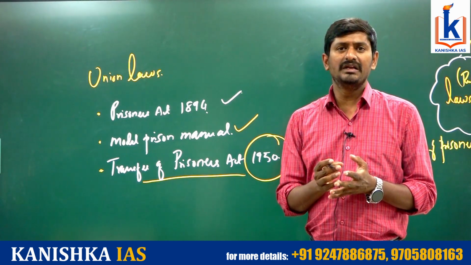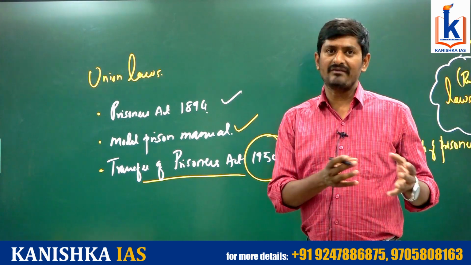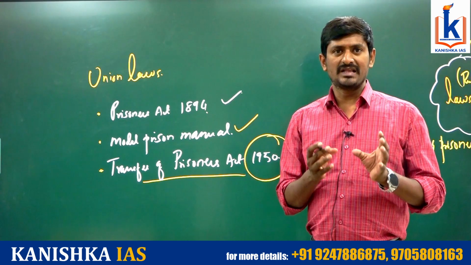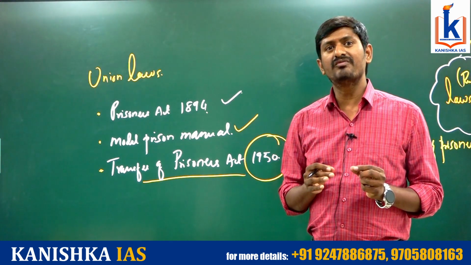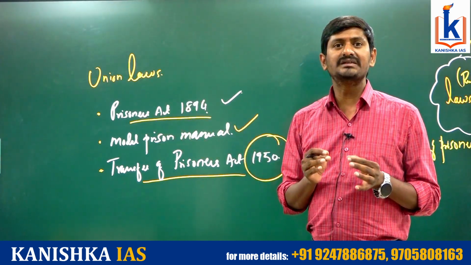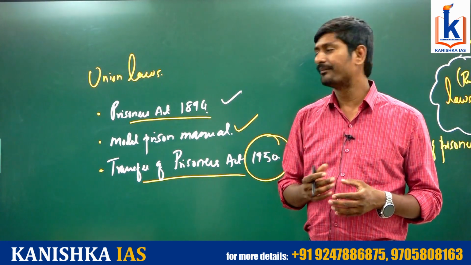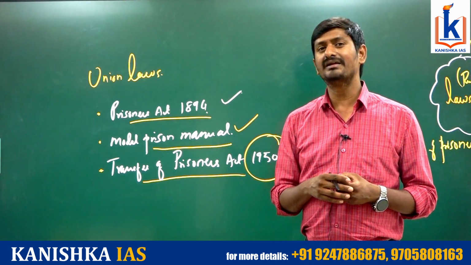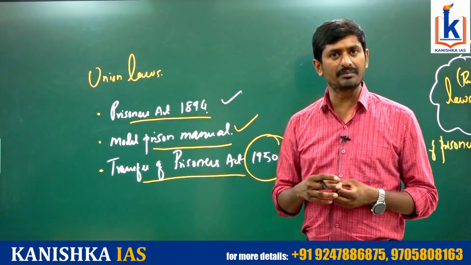The vastness leads to a lot of diverse issues and problems. Every state may have the power to enact its own laws, but the laws must be consistent with each other. The laws must respect the broader and general principles. Such general principles have been given in the form of the Prisoners Act of 1894. This is a general legislation which acts like a guidance for the state specific legislations. And there is also the Modern Prison Manual, because prisons are overcrowded and there is also the issue of human rights violation. That's why the Union Home Ministry has circulated this prison manual.